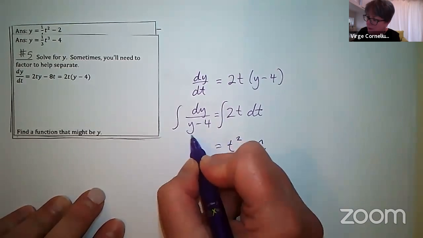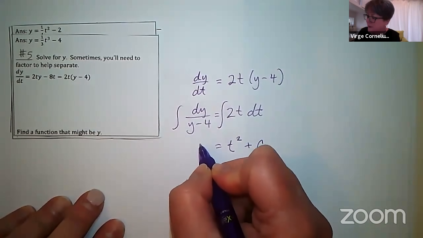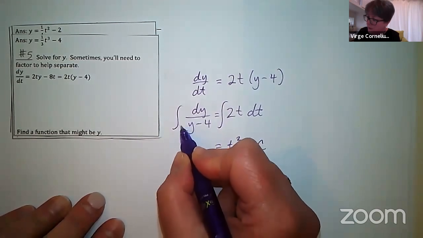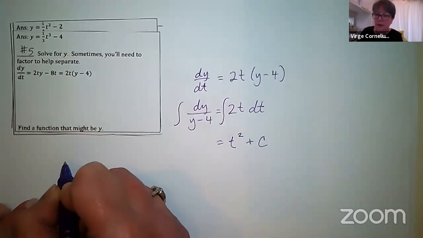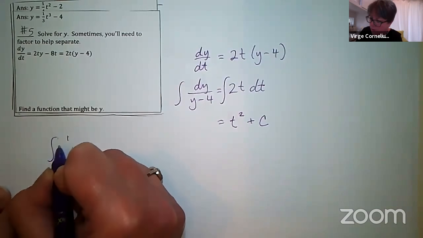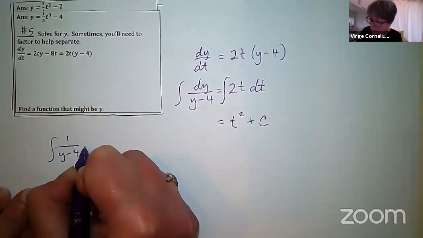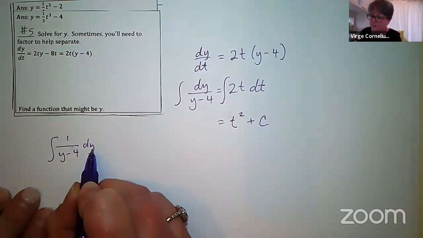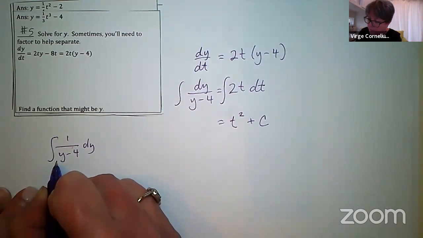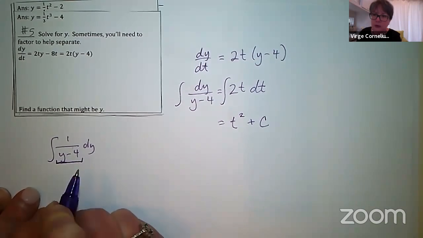On this side right here, I have to recognize this is a natural log. So the integral of dy over y minus 4, I might think of that as the integral of 1 over y minus 4. I know my students appreciate when the differential is kind of on the side there. And this right here is really, somebody took the derivative of a natural log.